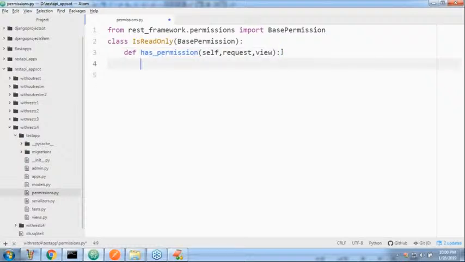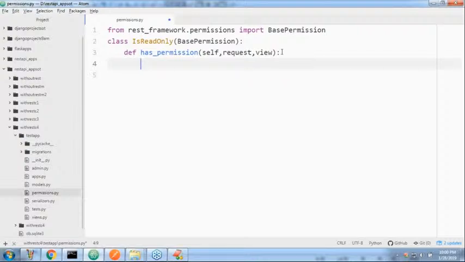If this has_permission method returns True, then this person has access permission and is allowed to perform that operation. By mistake, if this method returns False, then immediately it will say you are not having permission to perform this action.